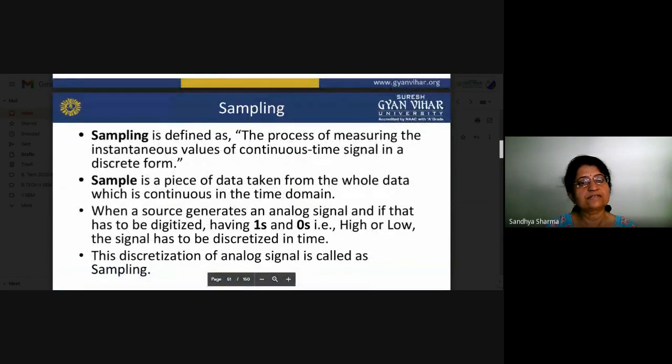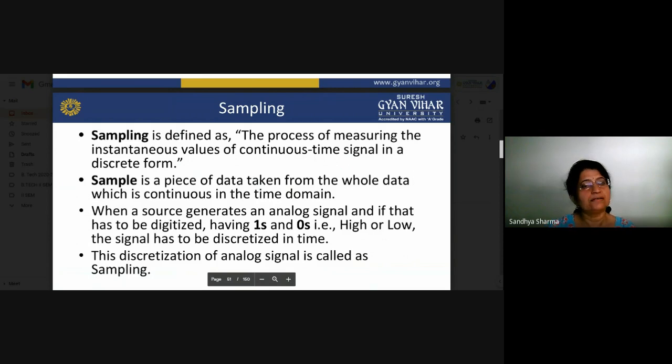We have already discussed sampling briefly, so just revising a small part of it. Sampling is basically the process of measuring the instantaneous value of a continuous time signal in a discrete form.